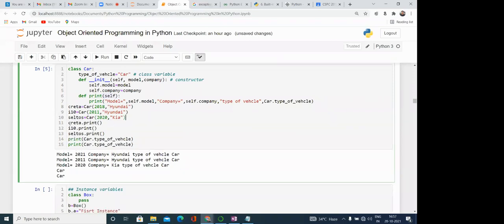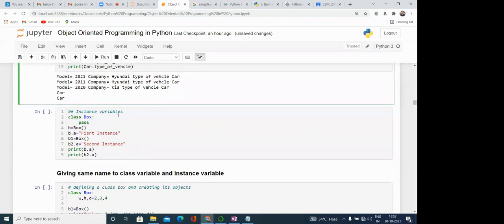While we are doing Creta dot print, in that case this self is pointing to the Creta object. While we are doing I10 dot print, this self is pointing to the I10. While I'm doing Seltos dot print, this self is pointing to the Seltos object. There are three objects. Self means the current object. Okay. Okay, sir.